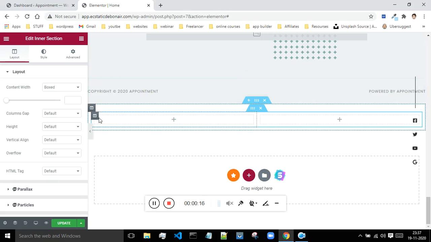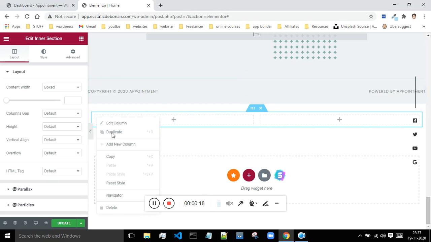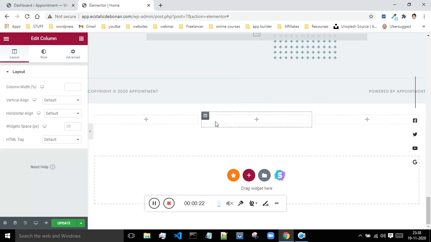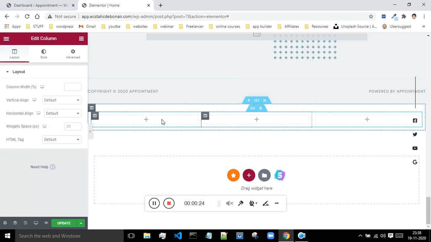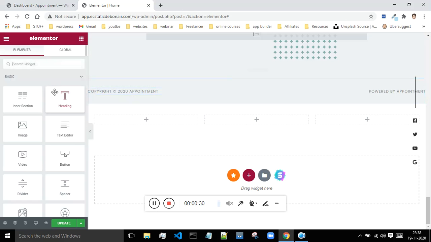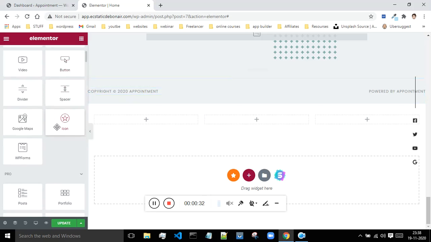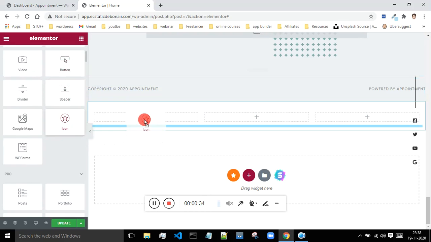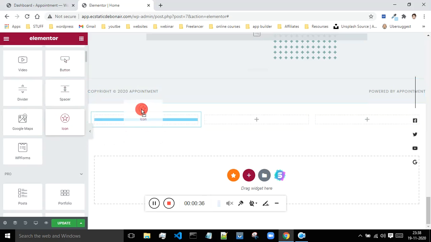Okay, so what I'll do is I will just right click on this, and I will duplicate one column, because I want 3 columns over here. Okay, so now I'm having this first, second and third column. Next what I'll do is I will click on this icon over here. Let me just scroll down, and there is this icon option. Just drag and drop it inside of the column.